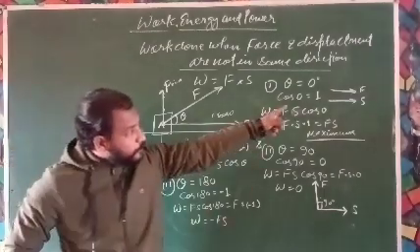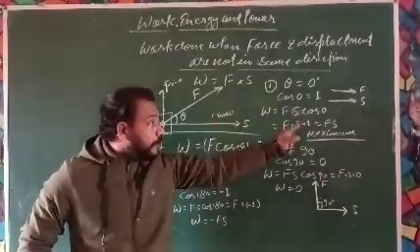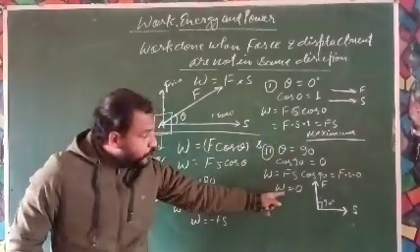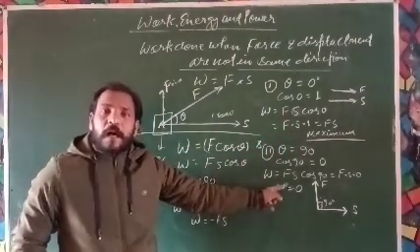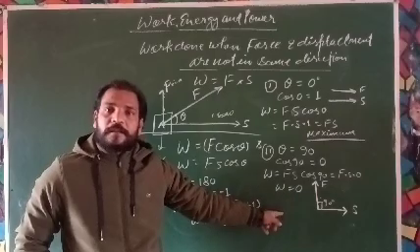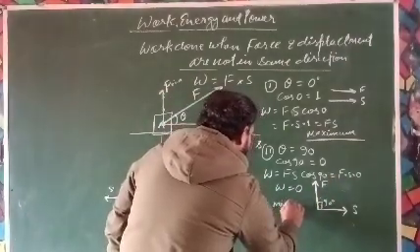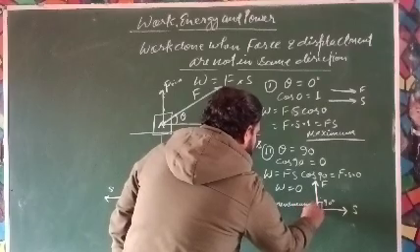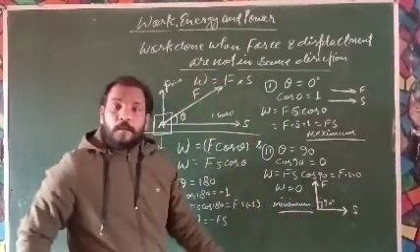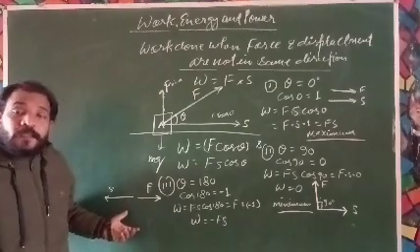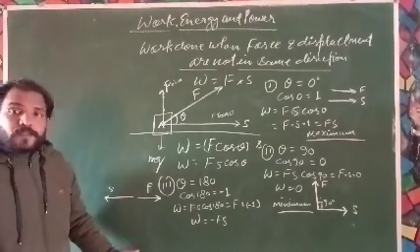When the force and displacement are in the same direction, there will be maximum work done, means positive work done. When the force and displacement are perpendicular to each other, there is zero work done, means the minimum work done. And when the force and displacement are in opposite directions, there is negative work done.